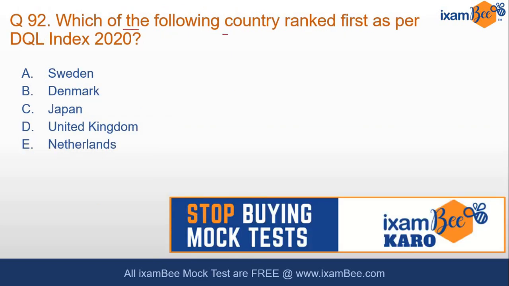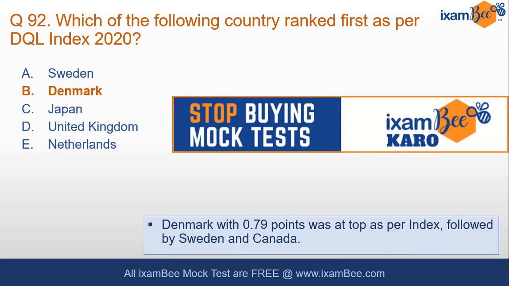Next question is, which of the following countries ranked first as per the DQL Index 2020? In the previous video, I discussed the DQL Index, what India's rank is, and at that time I told you which is the number 1 country. Hope you remember. The correct answer to this is Denmark. With 0.79, it is at the top of the index, followed by Sweden and then Canada.